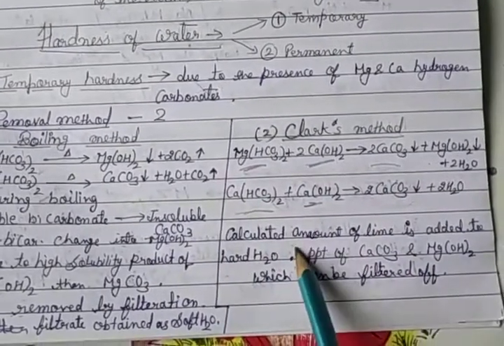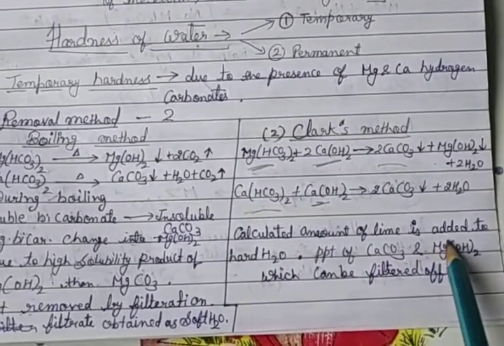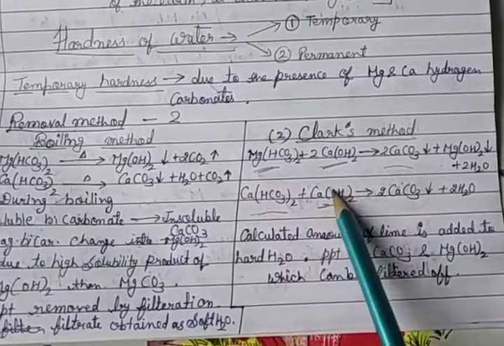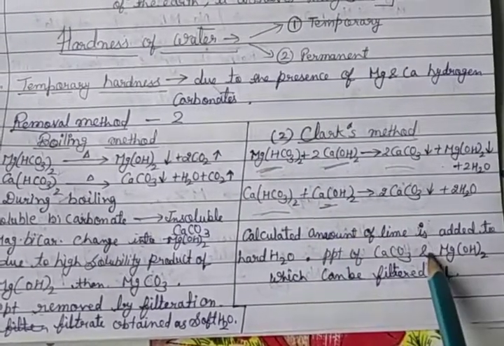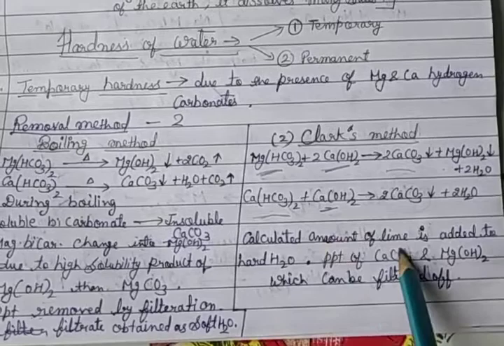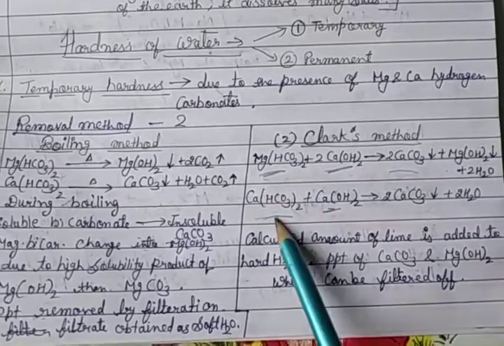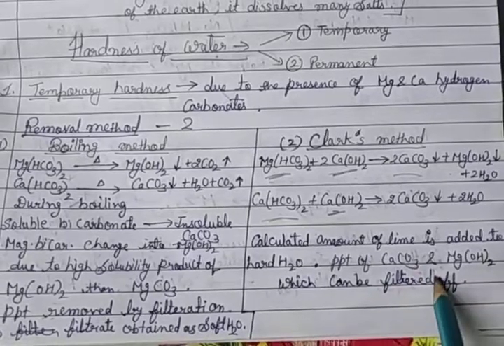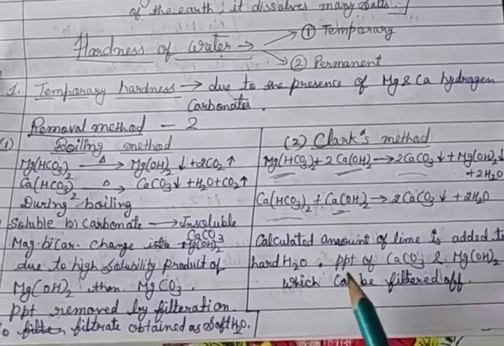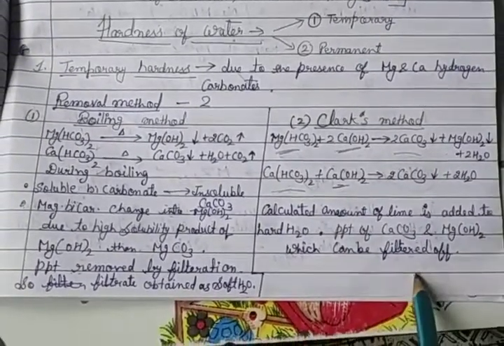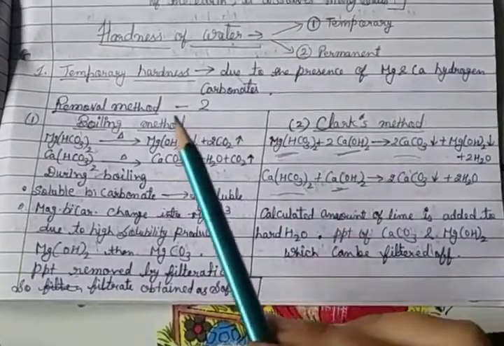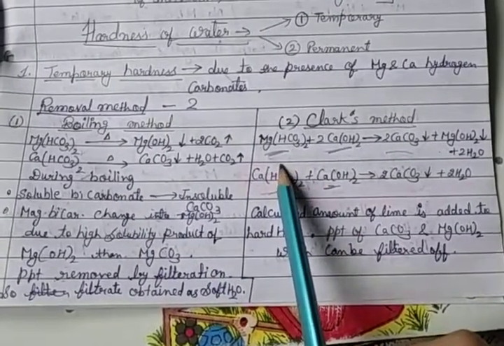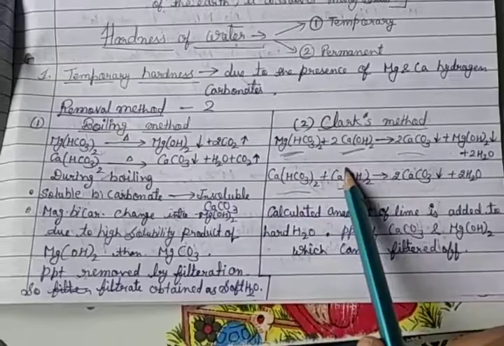So a calculated amount of lime, that means calcium hydroxide, is added to the hard water, and the precipitates of calcium carbonate and magnesium hydroxide can be filtered off. So there are two methods of removal: the boiling method and the Clark method.